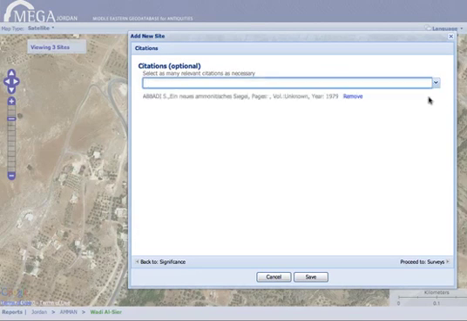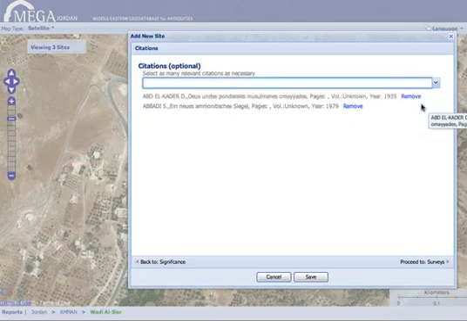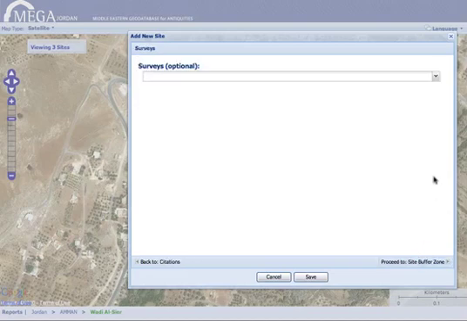If you have references that are not listed in the drop-down, you may add these to the application by selecting Manage Citations from the Activities panel of the Tasks window. Click Proceed to Surveys to select a survey from the drop-down list.